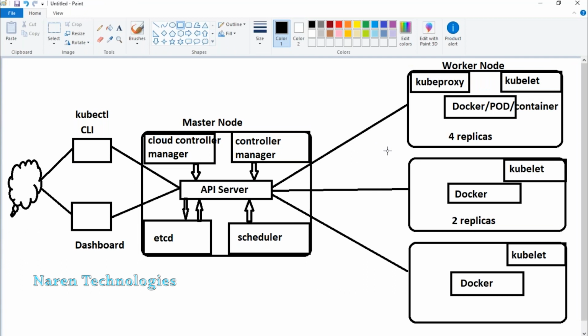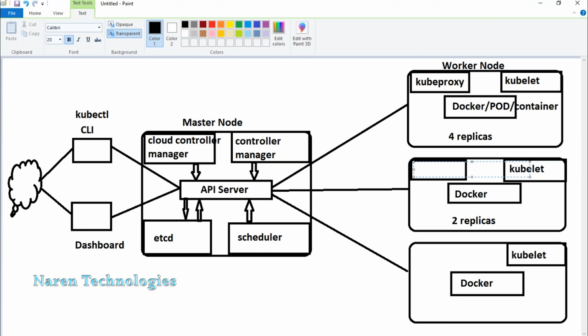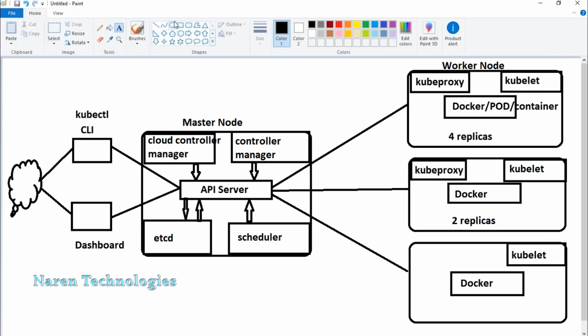This is mainly like your load balancer, or how you access your service or your container. Similarly, in Kubernetes, you have one of the main components called kube proxy. So kube proxy is the component that helps you access the service running in the worker node.